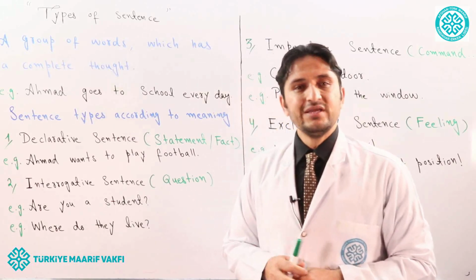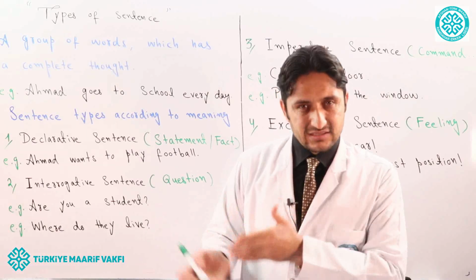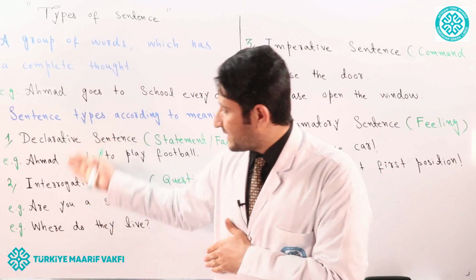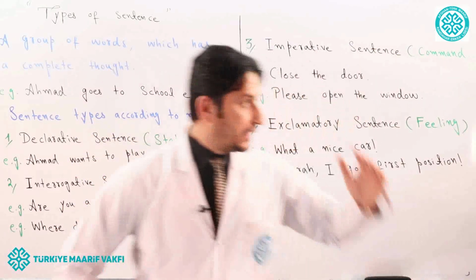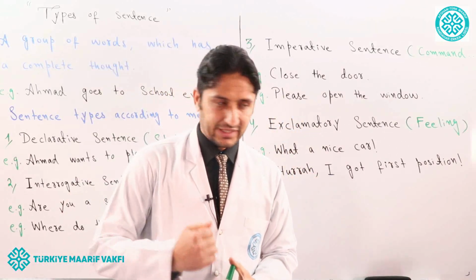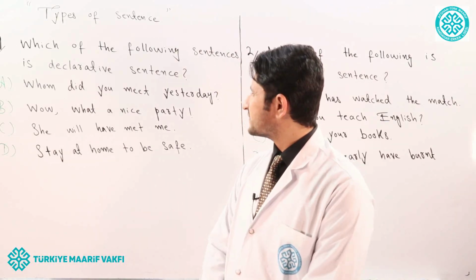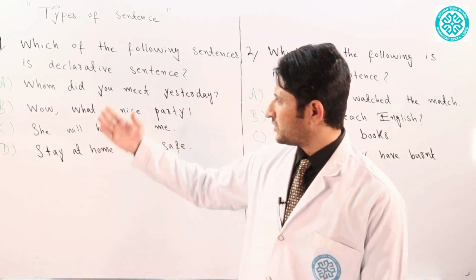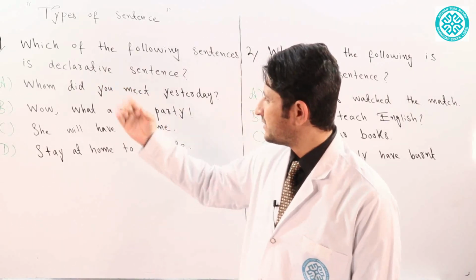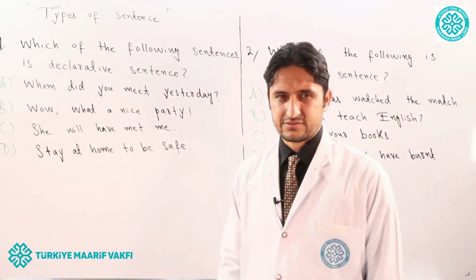So let me provide you a few examples as practice so that you differentiate between declarative, interrogative, imperative, and exclamatory sentences. Okay, students, as we studied these 4 types of sentence, now we have 2 practices. The first practice: which of the following sentences is declarative sentence?